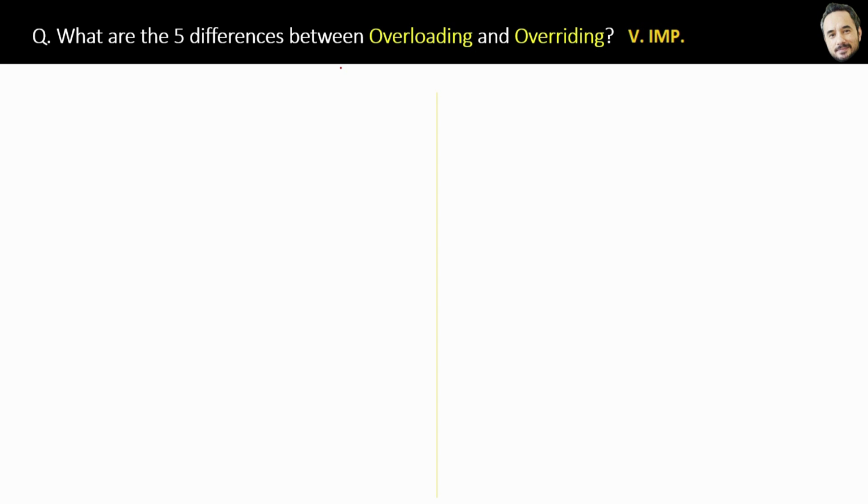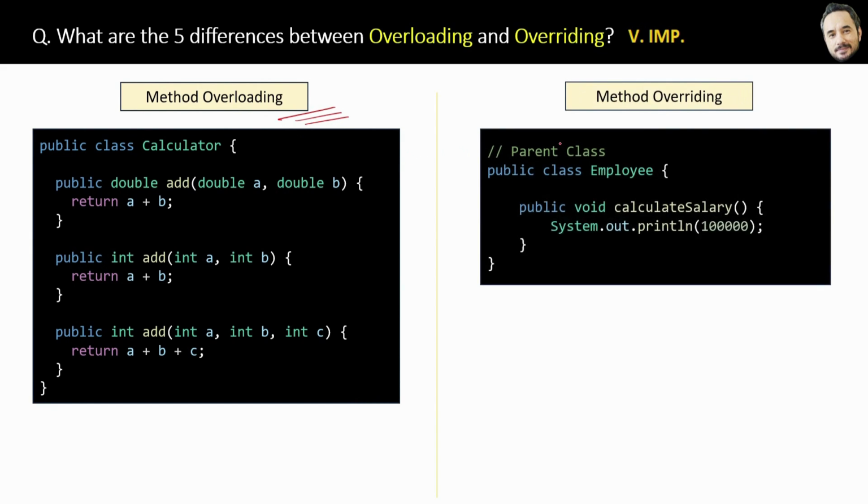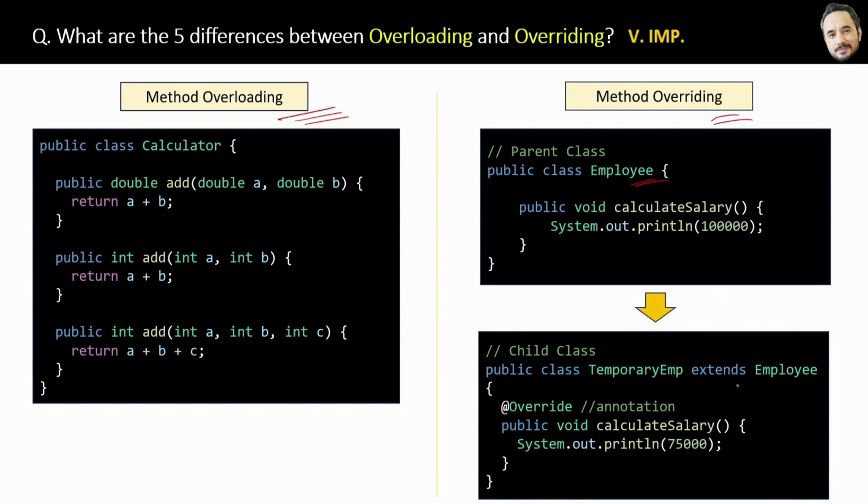They are not enough. Because if you know a question is important, then prepare as much as you can, right? Okay, so here first I will show you the side-by-side code. Here is the code of method overloading, which I already explained, and here is the code of method overriding, the base class, and here is the child class of it. Okay, now I will point out the differences here, and in the next slide all differences are written.